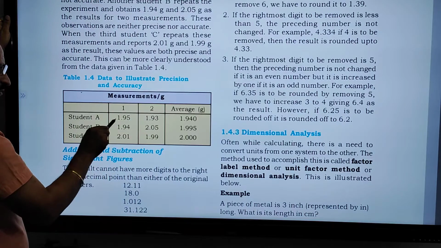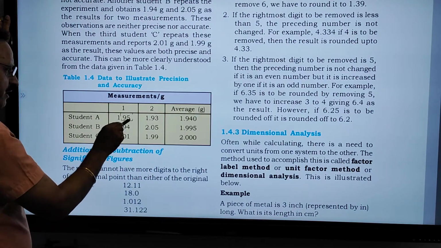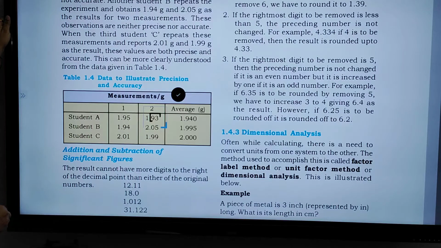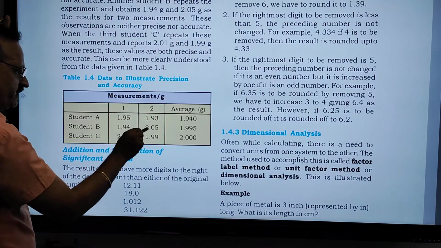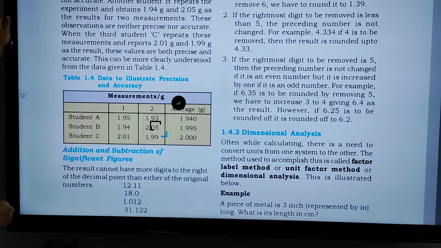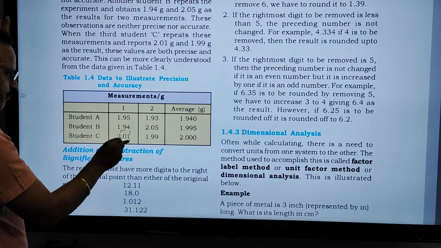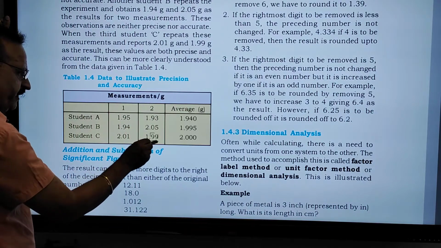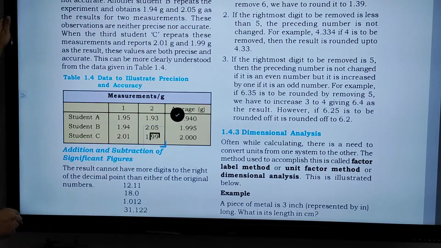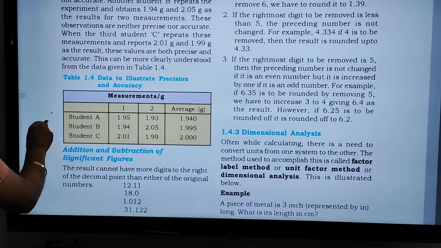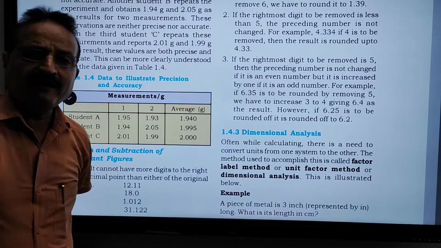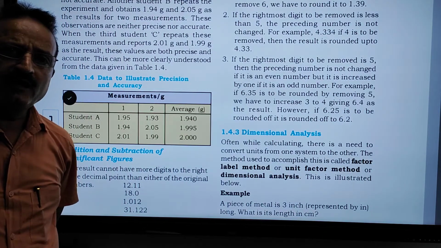Student B: 1.94, 2.05 are not precise values and not getting the average 2, so it is not accurate. Student C: 2.01 and 1.99 are both very close to each other, so it is a precise value, and the average is 2, so it is an accurate value.